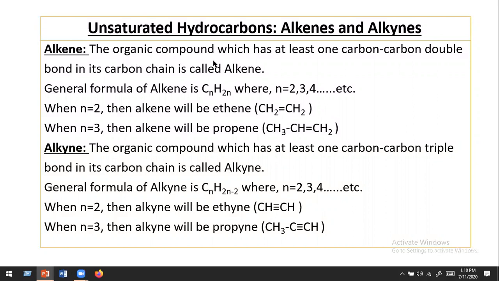The organic compound which has at least one carbon-carbon double bond in its carbon chain is called alkene. The general formula of alkene is CnH2n, where the value of n equal to 2, 3, 4, etc. On the other hand, the organic compound which has at least one carbon-carbon triple bond in its carbon chain is known as alkyne. The general formula of alkyne is CnH2n-2, where n equal to 2, 3, 4, etc.